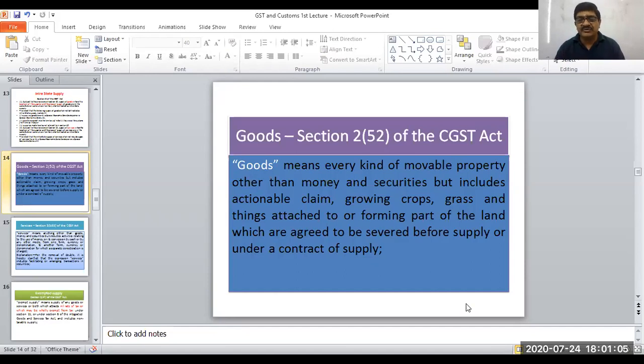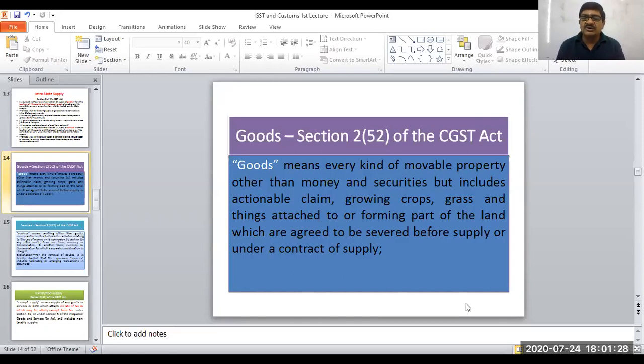Then securities. What is called securities? Shares. These are instruments issued by bodies corporate for raising money. These can be shares, debentures, bonds, warrants, or any other.